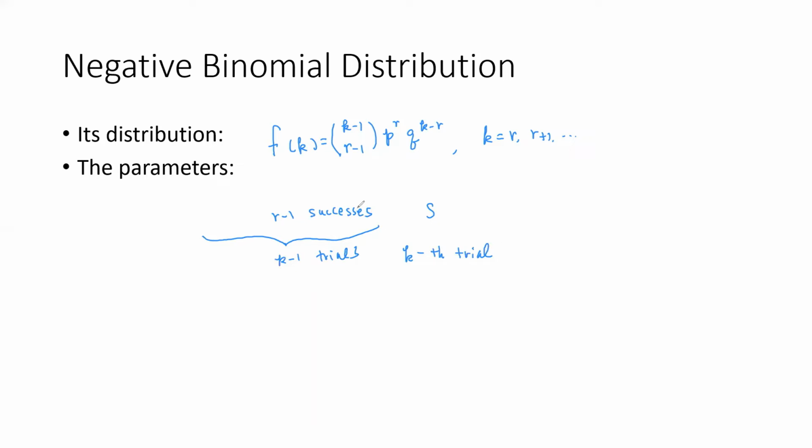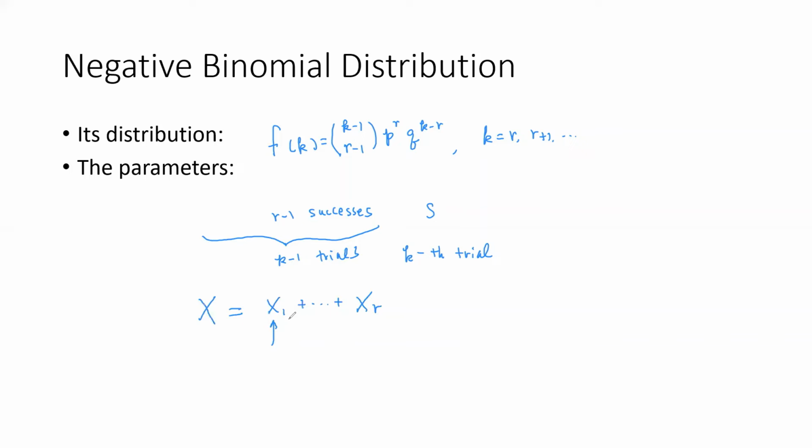Now I can express X, the negative binomial random variable, the number of trials needed to see r successes, as the sum of r geometric random variables. The first is the number of trials needed to see the first success.